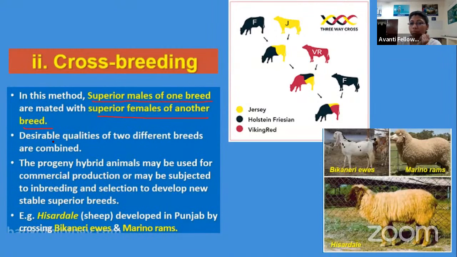Now we mate them. As you can see here, first is our Holstein, another is our Jersey. Now we make their cross. The one obtained is VR, that is Viking Red. In the second round, we cross Viking Red with this hybrid.